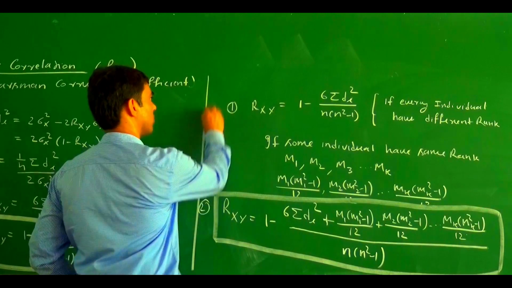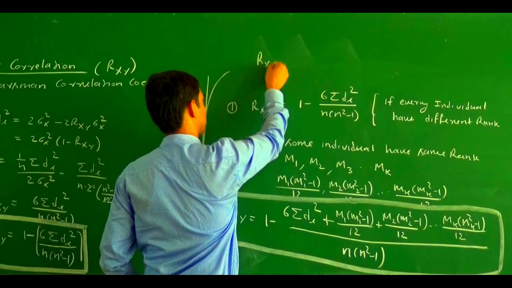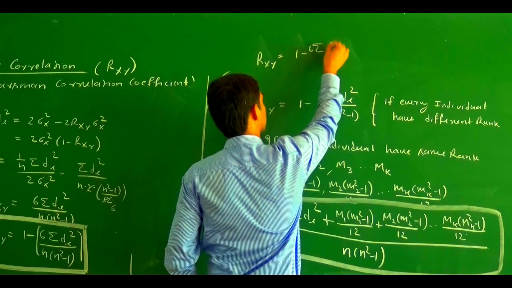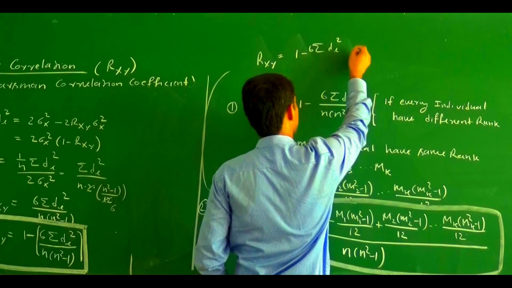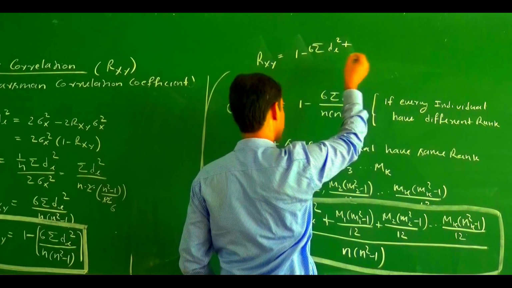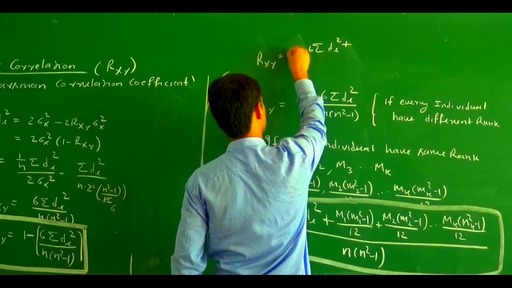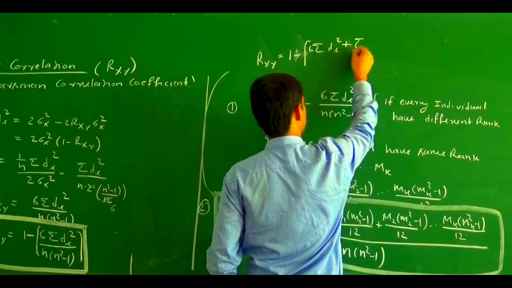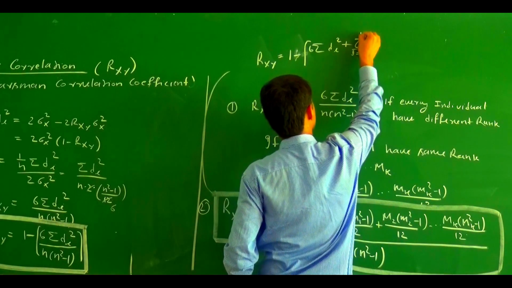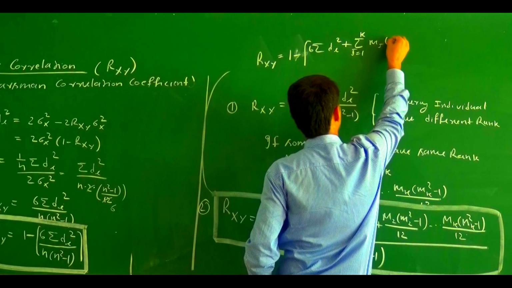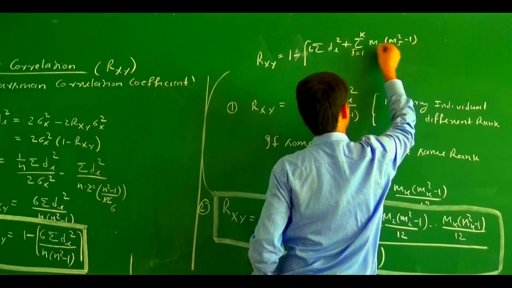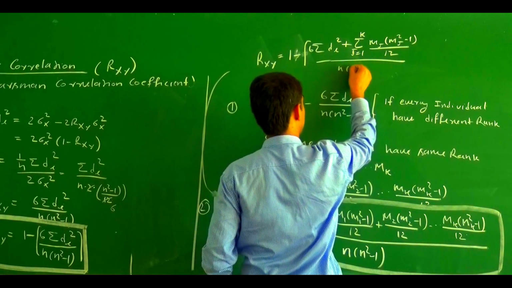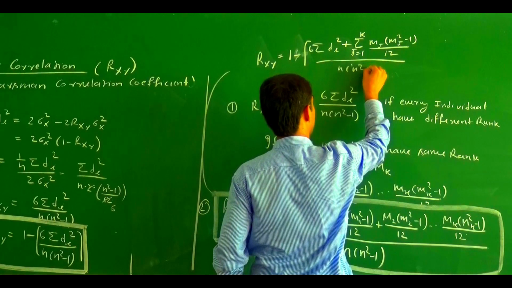You may also write in this form: rxy equals 1 minus 6 sigma di square plus summation j equal 1 to k of mj square minus 1 divided by 12, divided by n square minus 1.